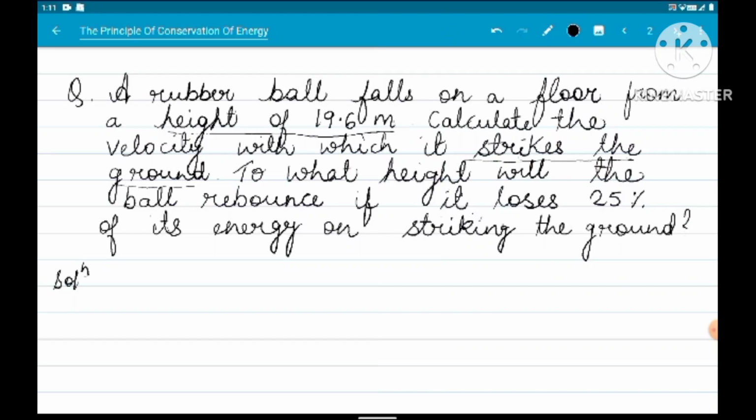और वह बॉल जो है वो ग्राउंड को स्ट्राइक करता है. 19.6 मीटर पे एक बॉल है और वो गिरता है और वो स्ट्राइक करता है ग्राउंड को. And we have to find the velocity with which it strikes the ground. To what height will the ball rebound if it loses 25% of its energy on striking the ground?